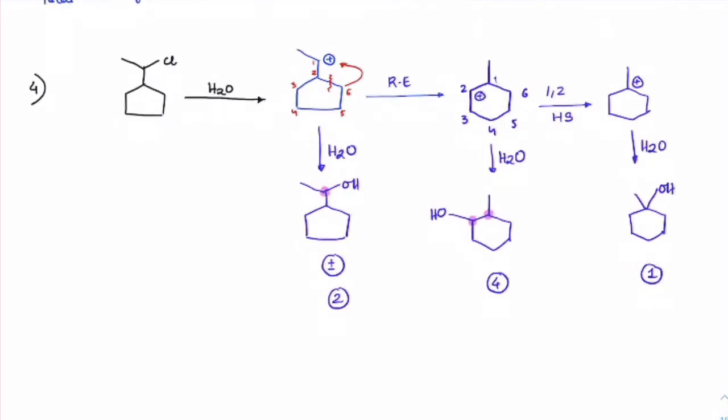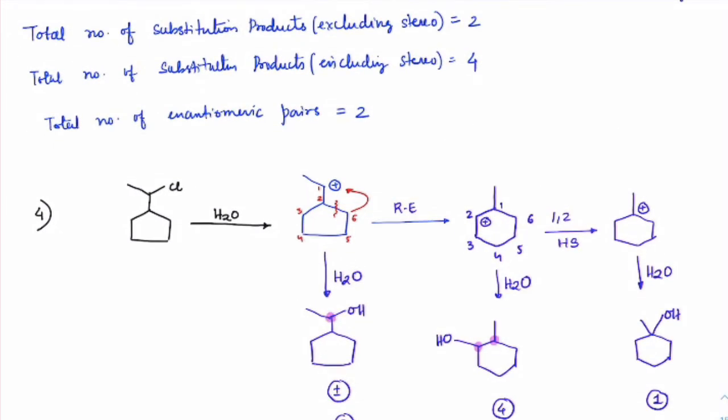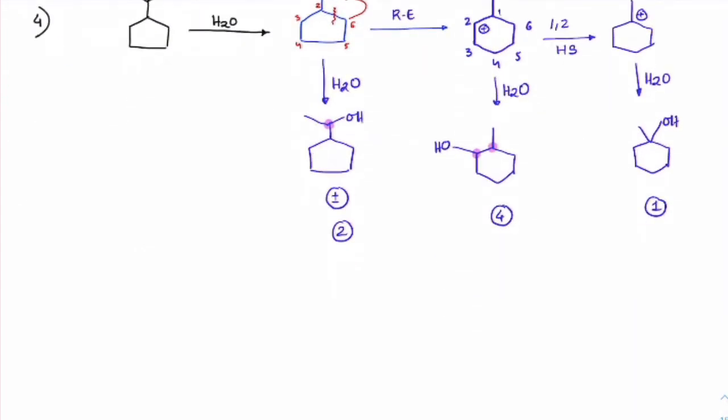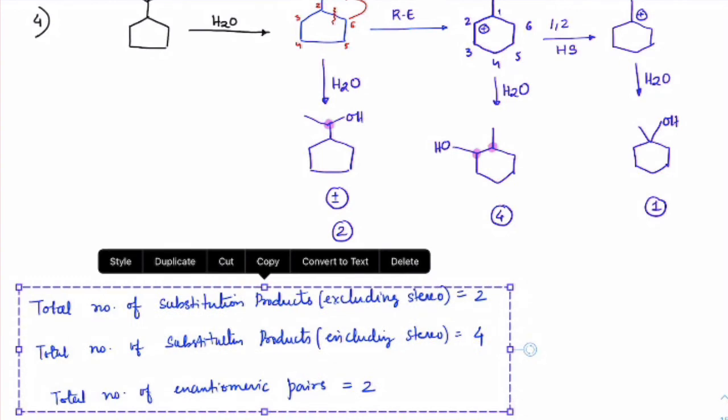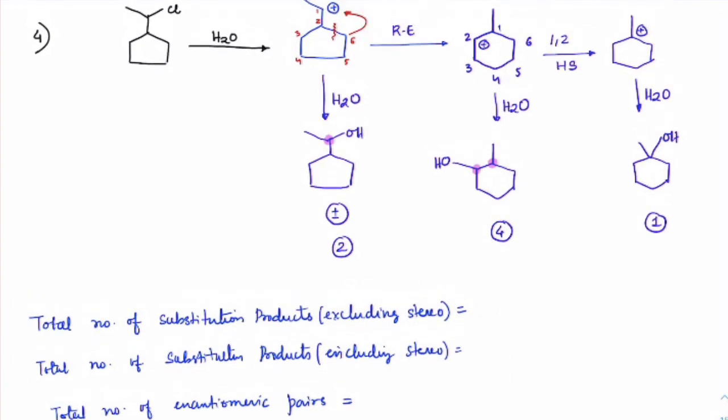These are all stereo. If you were to ask the total number of products excluding stereo, there are 3 products here, and including stereo, total 7.